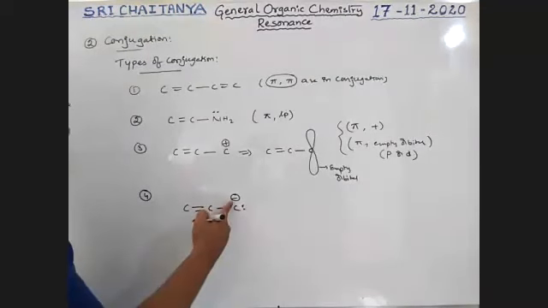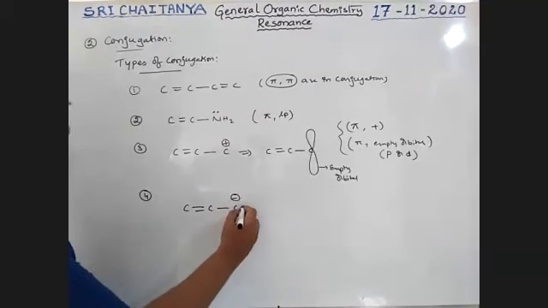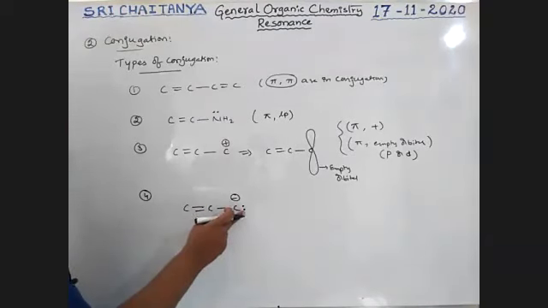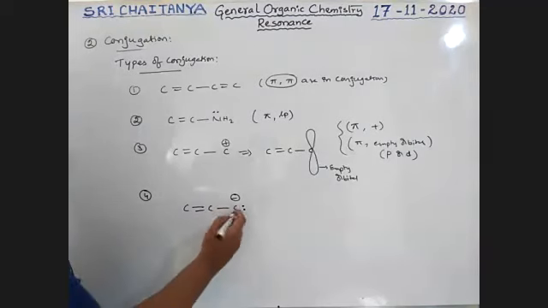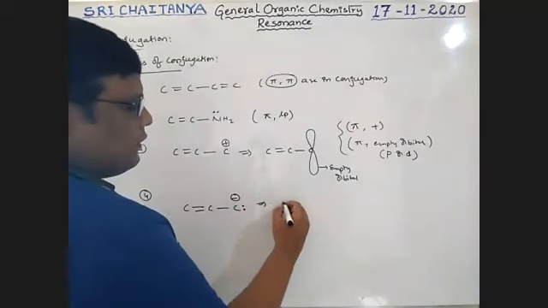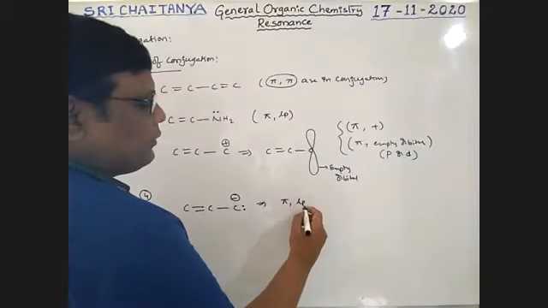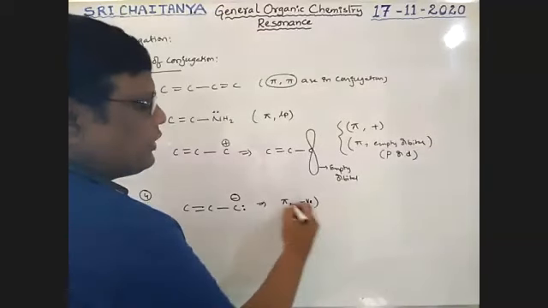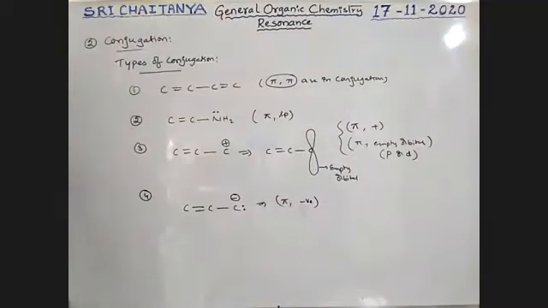This lone pair and this pi bond are separated by a single bond. Therefore, these two are in conjugation. This is called pi and lone pair, or rather, not lone pair in particular, a negative charge. Pi and negative charge conjugation, boys.